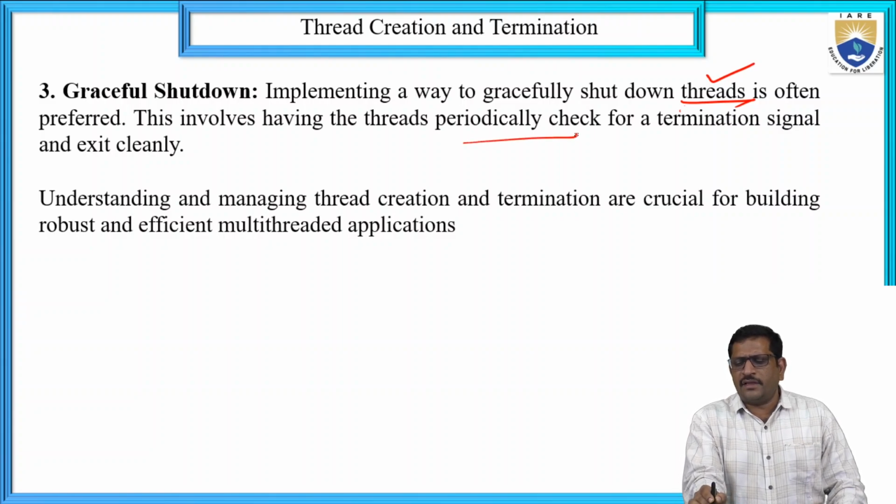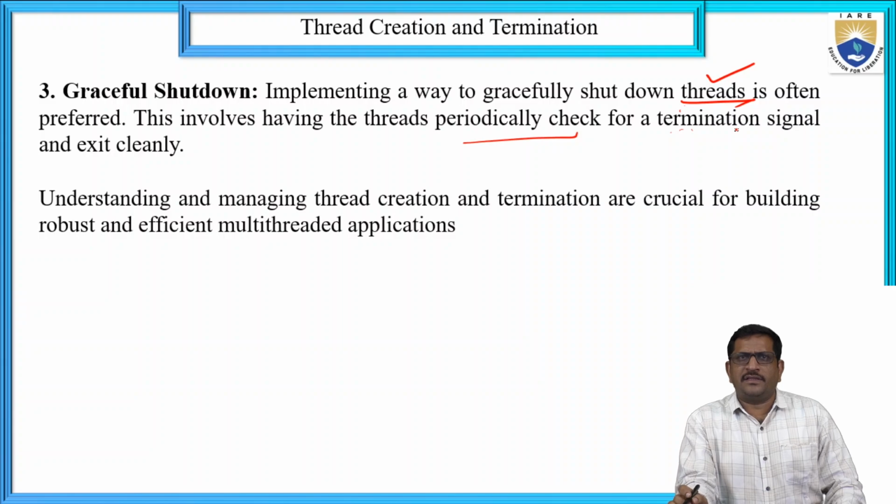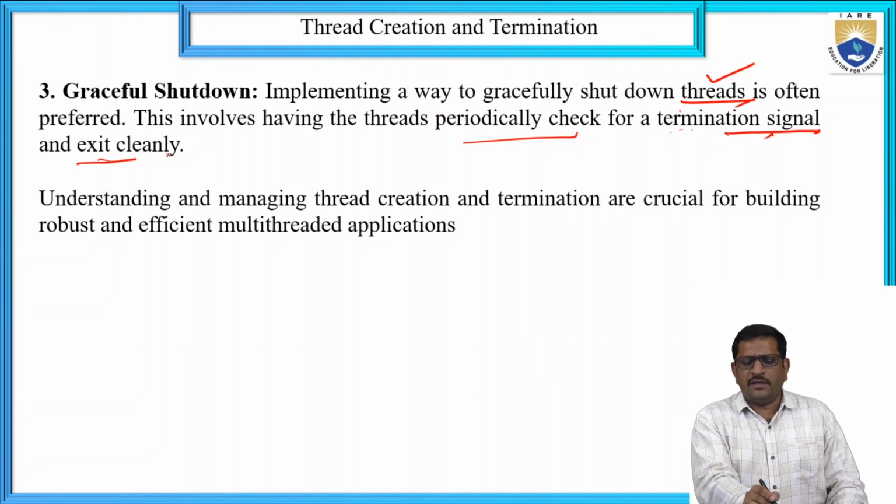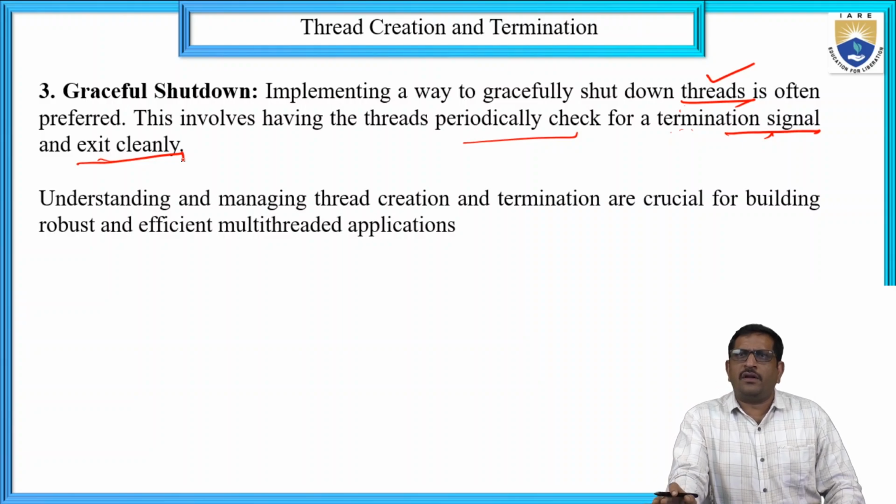Periodically we can check for termination signals, whether the termination signals have been reached or not. We have to check periodically, with some time delay.